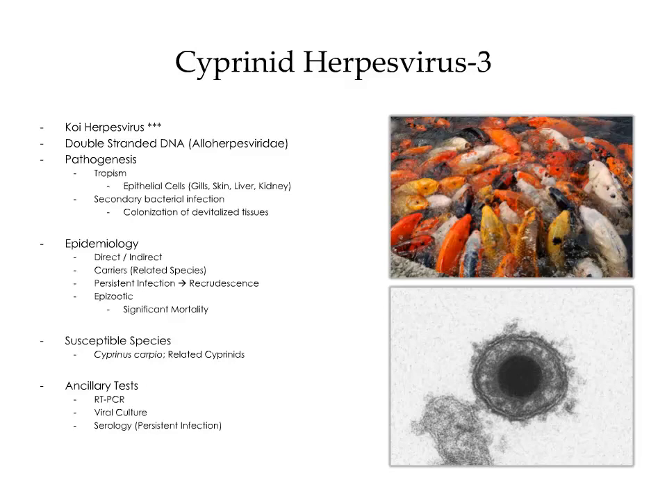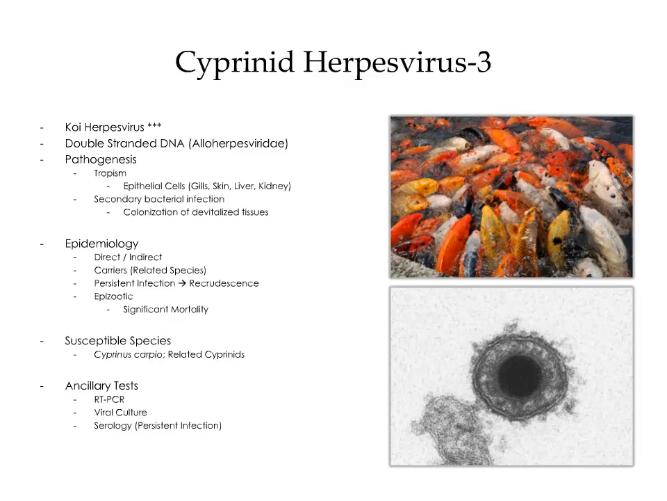Cyprinid Herpesvirus-3 is responsible for the disease known as koi herpes virus. This is a reportable disease. CyHV-3 is a double-stranded DNA virus that belongs to the group Alloherpesviridae. The virus has a tropism for epithelial cells of the gills, skin, liver, and kidney. It's commonly associated with secondary bacterial infection as a result of colonization of devitalized tissues.